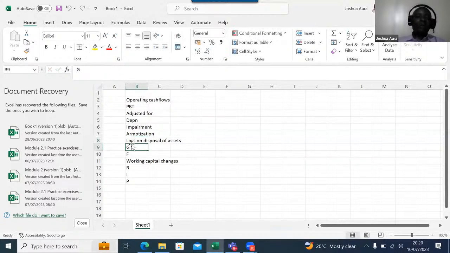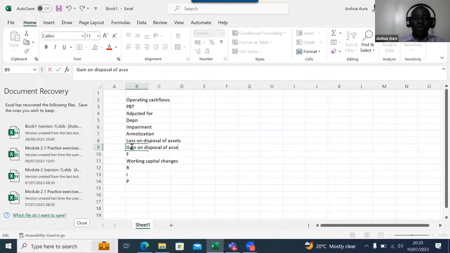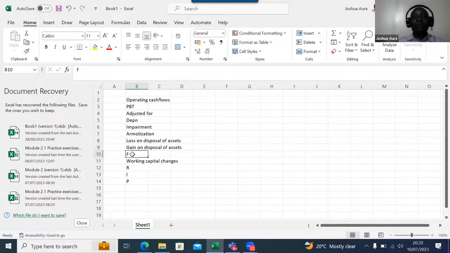Then we come to the G, which is gain on disposal of assets. And then we have the F, which stands for finance cost.